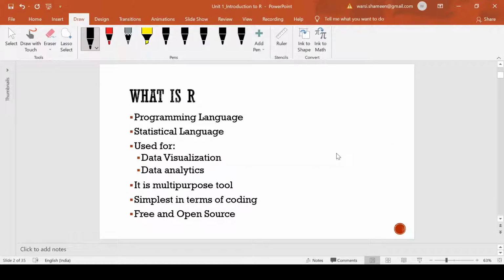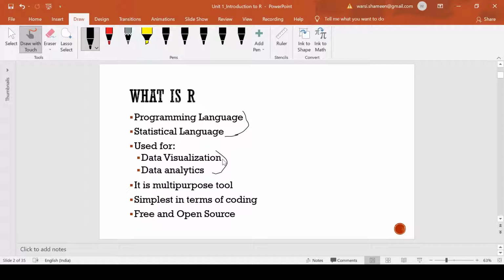So, what exactly is R? Basically, R is a programming language. Along with that, it is also a statistical language. So, it has a dual, or you can say multi-purpose use. It is a multi-purpose tool which could be used for programming, and it carries statistical stuff also. So, we can implement statistical tools in R as well. It is utilized for data visualization as well as data analytics. Data visualization, like we can create graphs, charts, plots, etc.